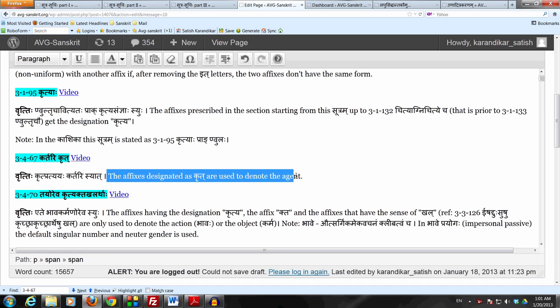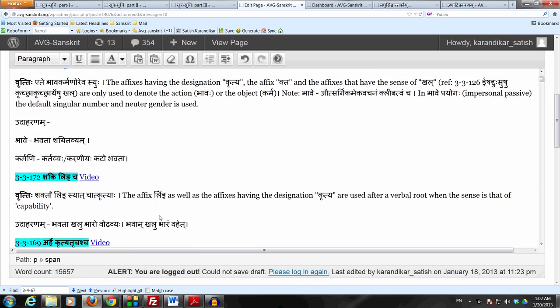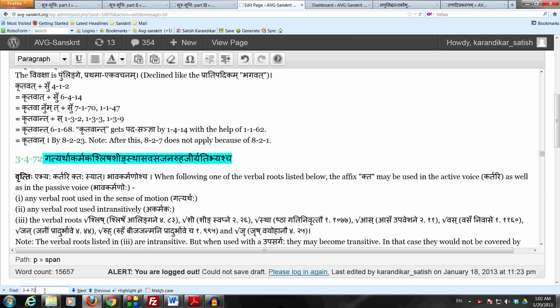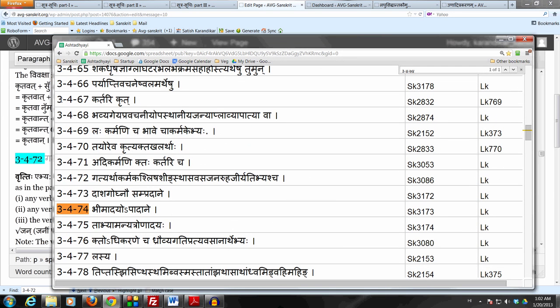We also seen an exception to that, which is 3470, Tayoreva Kritya Kalarthaha. We've also studied 3472, Katyartha Karma Shlisha Shing Sthasa Vasa Jana Ruha Jiryativjascha. We've also studied that rule. But the default is Kartari Krit. That's the pivotal rule, Kartari Krit 3467, which says that any Krit affix as a starting point, as a default in general, denotes the agent of the action, denoted by the verbal root, of course.